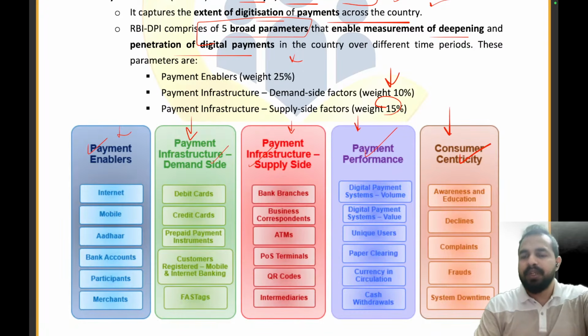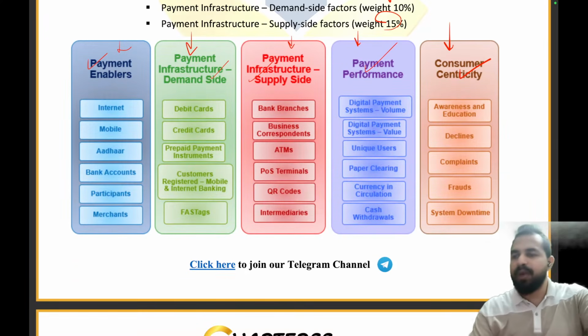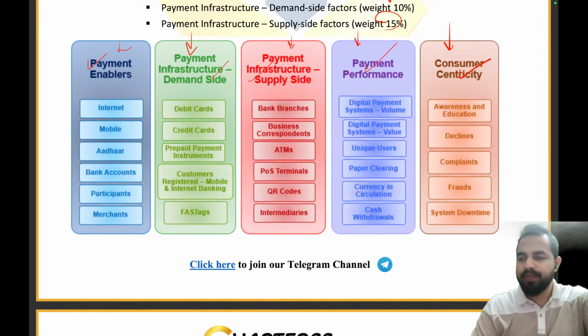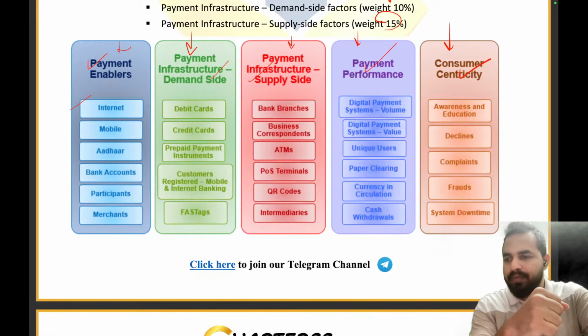Now let's see what the sub parameters are in these five parameters. Let me tell you guys, in the examination we have also seen the sub parameters, so please ensure you remember this part as well. The payment enabler includes internet, guys. If you don't have the internet, you won't be able to do digital payment, right? Let's take an example.